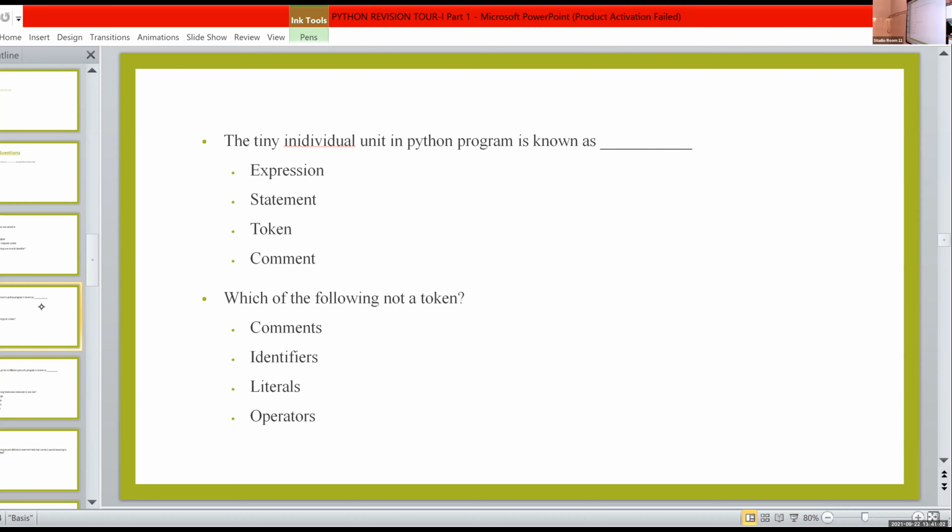Identifier is one of the tokens, literal is another token, operators are another token, then keywords, then punctuators or delimiters. So different tokens are keywords, identifiers, literals, operators, and punctuators or delimiters. Comments are not under this token category. So the answer is comments.